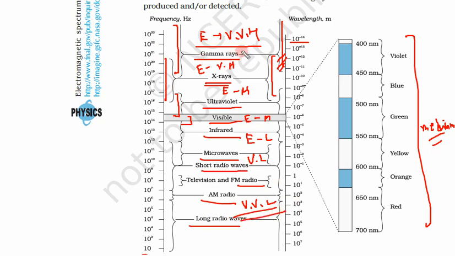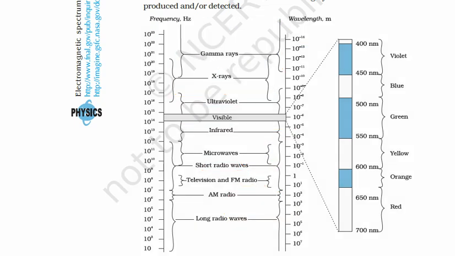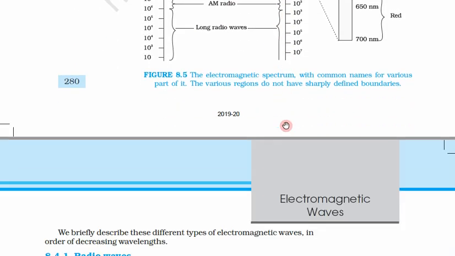So starting from gamma rays, very high energy; X-rays, very high energy; ultraviolet light, high energy; visible light, medium energy; infrared, low energy; microwaves or short radio waves, very low energy; and AM waves, television waves, FM waves or long radio waves have very little energy. These radio waves surround us all the time, but they have very little energy. That's why they are not harmful to us, but are a communication medium in our daily life.